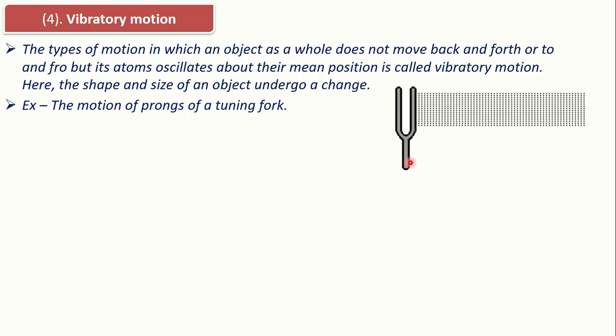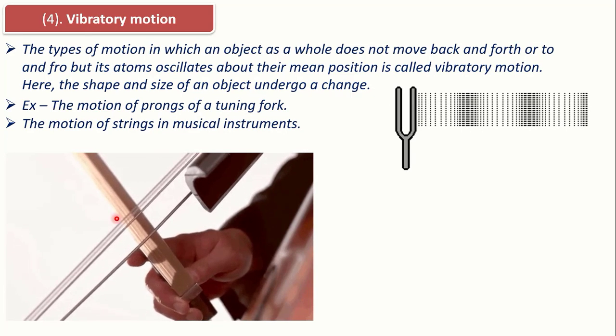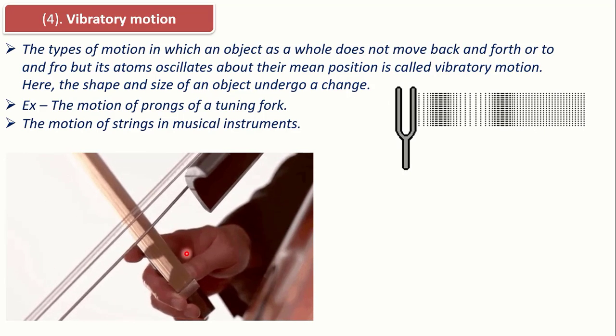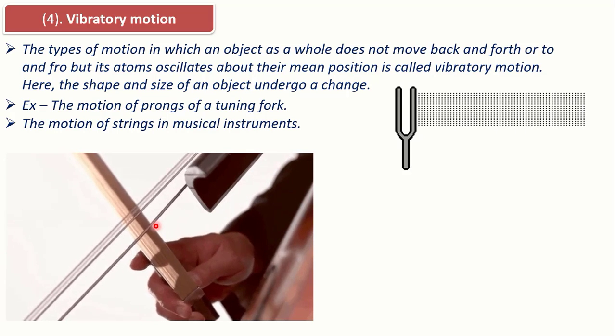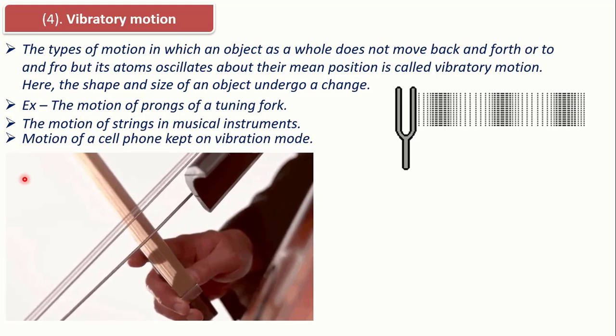You can see here this is the tuning fork and it is vibrating, and you can say that it is creating sound. This is also an example of vibratory motion. The motion of a string in a musical instrument, you can see here the string of a guitar or any musical instrument, and the part of that string is vibrating and performing a vibratory motion and creating a beautiful or pleasant sound.